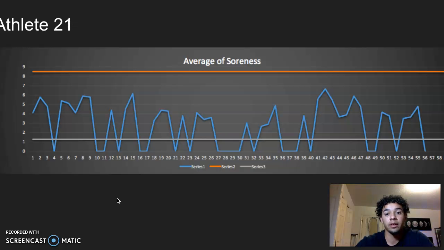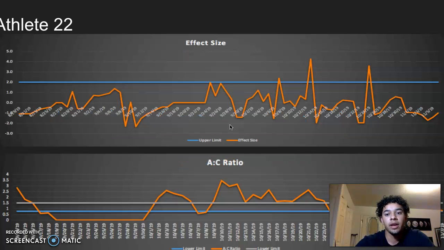Athlete 20, no data. Athlete 21, soreness, okay? This looks pretty normal to me. I really wouldn't intervene on this one. This was the only data that athlete 21 had. Athlete 22, way too long period of detraining. I'd go to coach and be like, hey, we need to put athlete 22 in a game because they are in a detraining mode immediately.